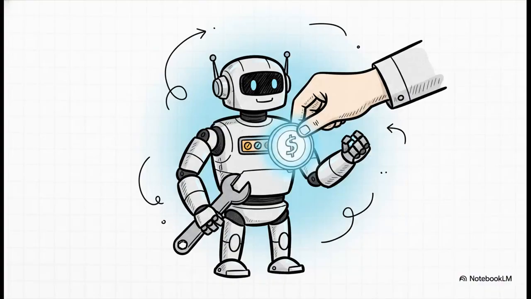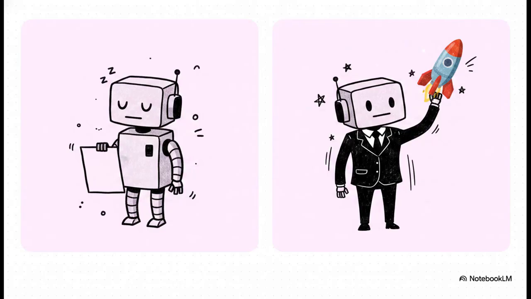Custom instructions are, without a doubt, a real game changer. I want you to think of them as this invisible background text that silently gets injected into every single prompt you write. You can tell the AI what your profession is, what your communication style looks like, or even formatting rules you absolutely hate, like never ever use bullet points. You set this stuff up once, and from then on, the AI constantly remembers who you are and how it should behave. You don't have to type a single extra word. It's amazing. And this really illustrates the power of combining those baseline instructions with a specific persona.